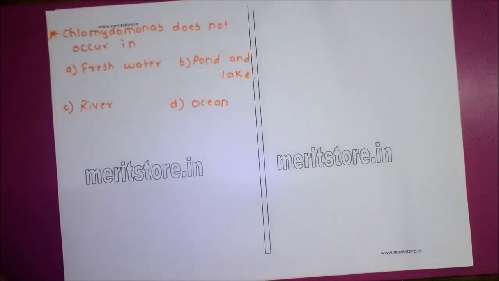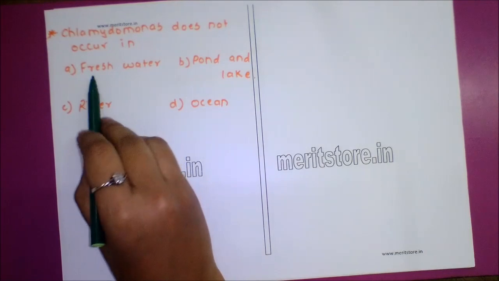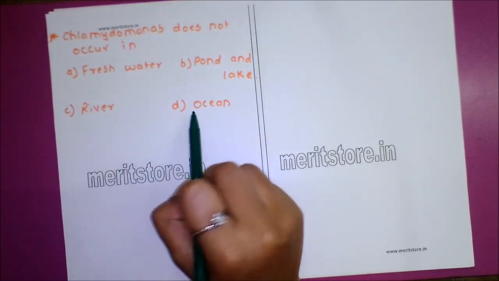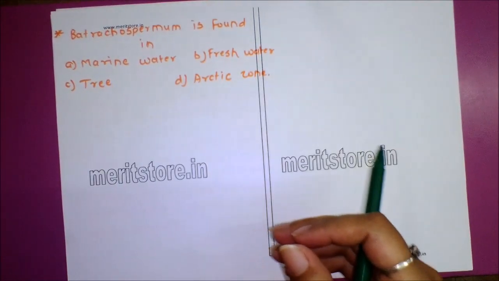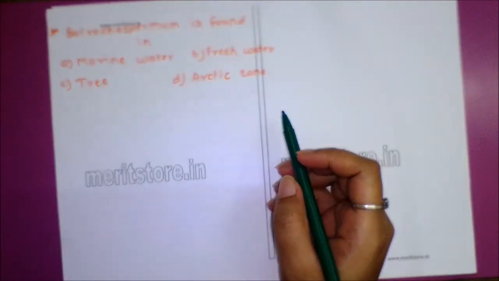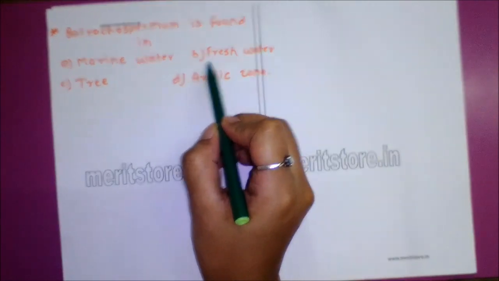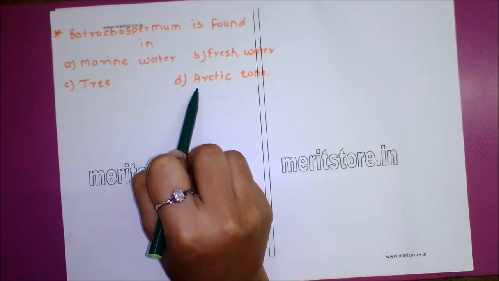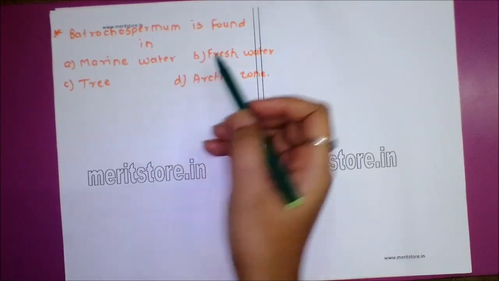Question number 11. Chlamydomonas does not occur in option A fresh water, option B pond and lake, option C river, option D ocean. Answer is ocean. Question 12. Batrachospermum is found in option A marine water, option B fresh water, option C tree, option D Arctic zone. Answer is option B fresh water.